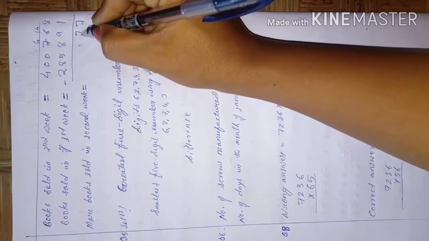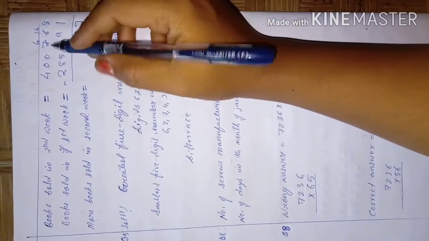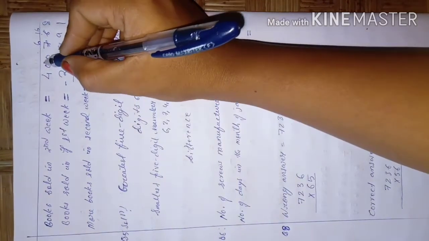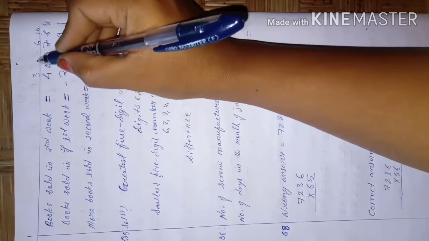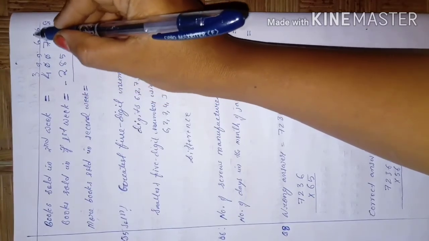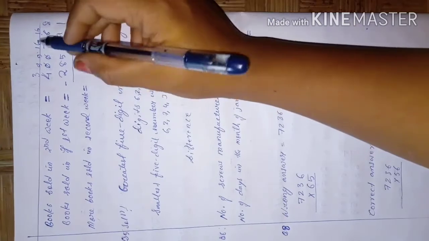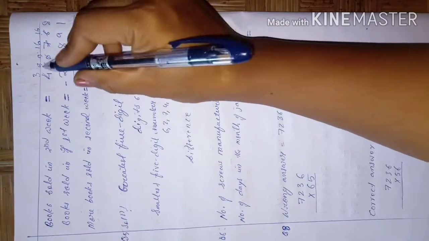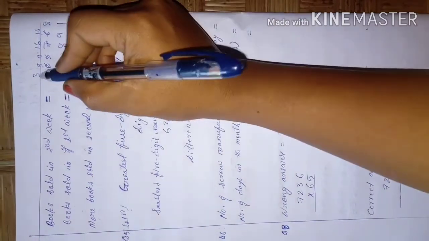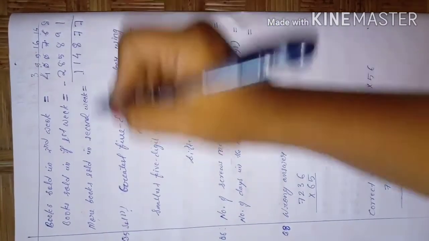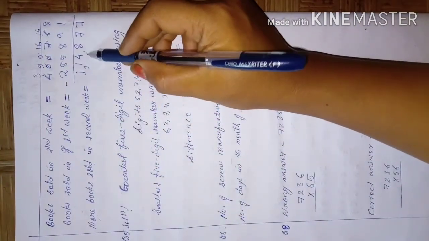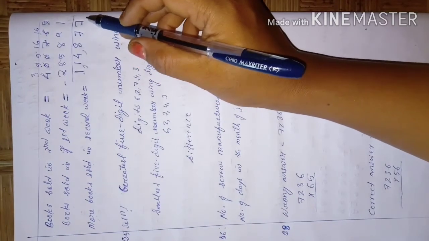You will get 7. Then 6 minus 8 you can't, so you have to carry, so it will become 3 and this will become 9 and this will become 16. 16 minus 8 is 8. 9 minus 5 is 4. 9 minus 8 is 1. 3 minus 2 is 1. So more books sold in second week is 1,48,877. Now come to the fifth question.